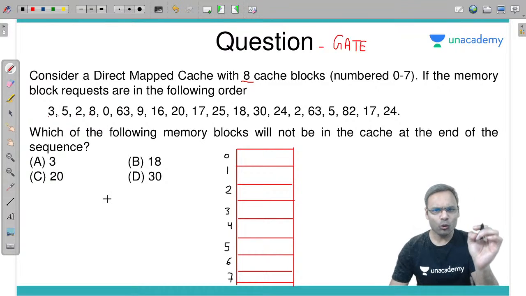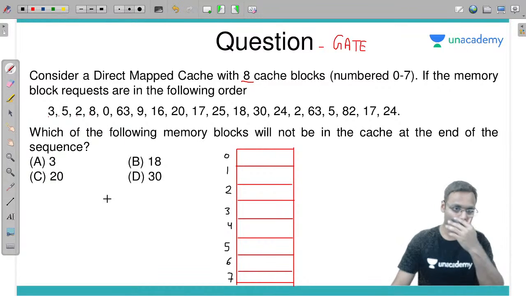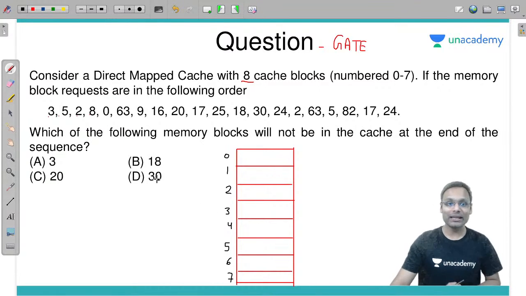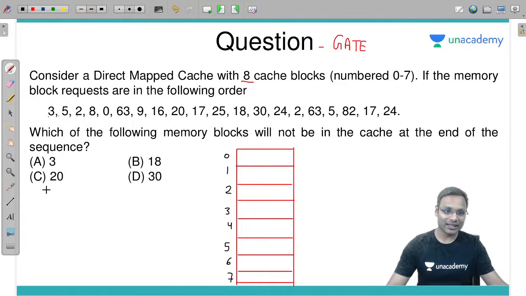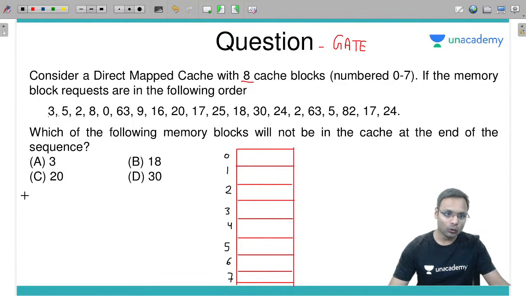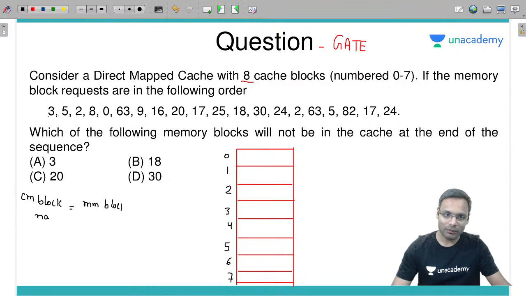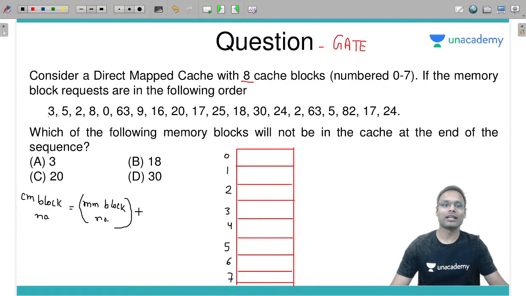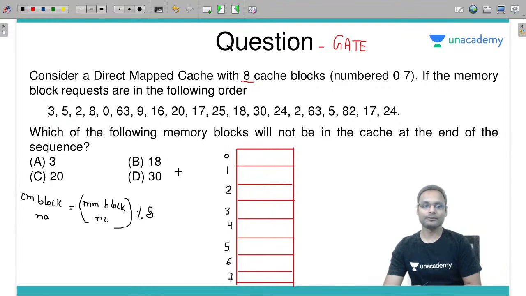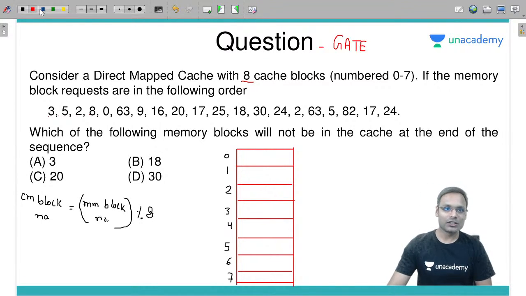If you know the mapping constraint, well and good. If you don't know the mapping constraint in direct mapping, I can tell you. To find which cache block any main memory block maps to, take the modulus of the main memory block number by the number of blocks in the cache. How many blocks are in the cache? 8 in this question. So let's do this.